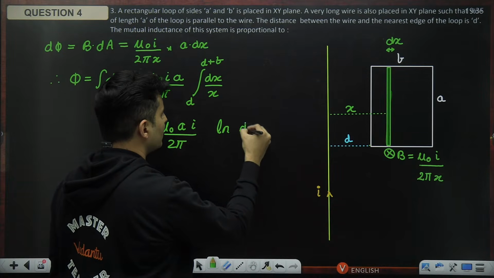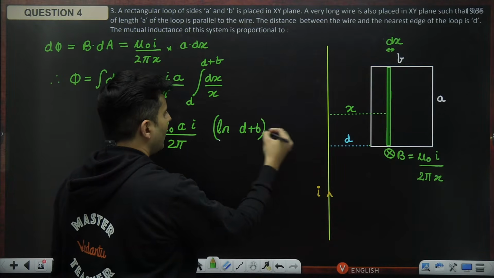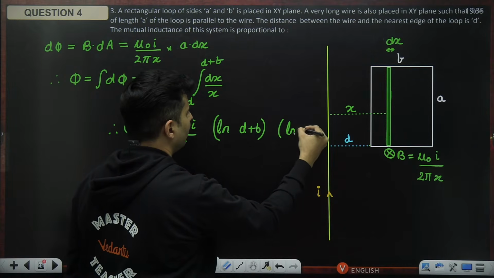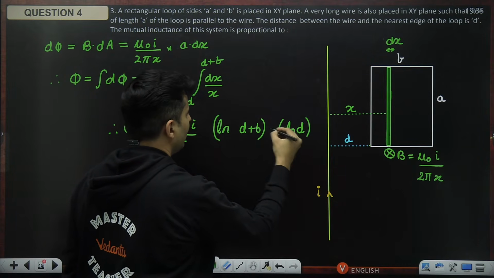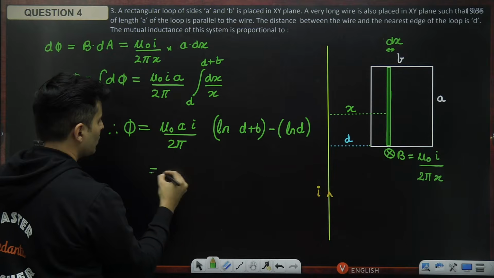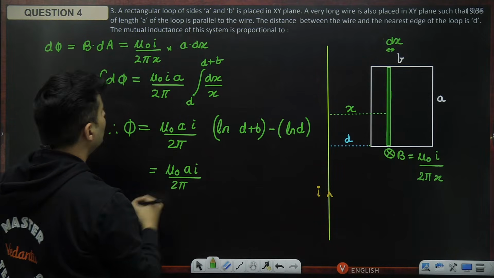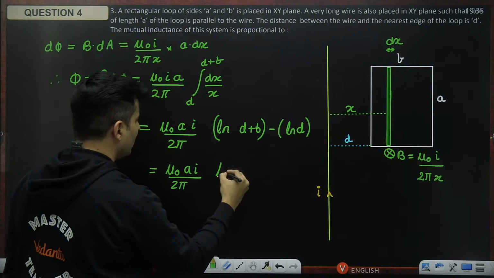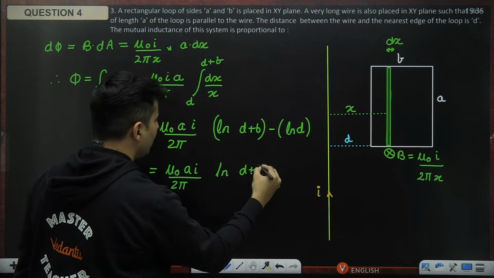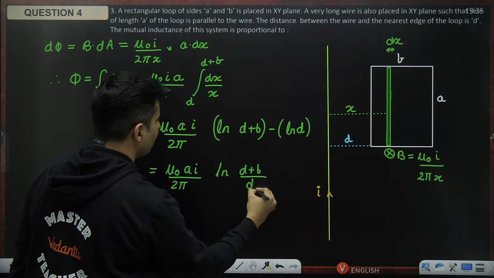Higher limit first, so ln of d plus b, and then the lower limit ln of d, subtracting both. So it will become mu naught a I divided by 2 pi times ln of (d plus b) divided by d.